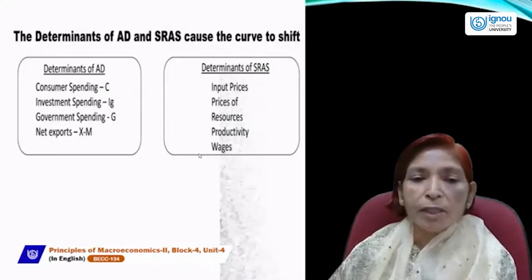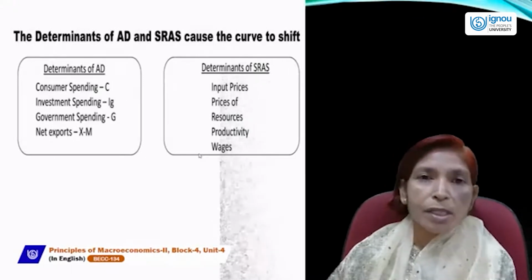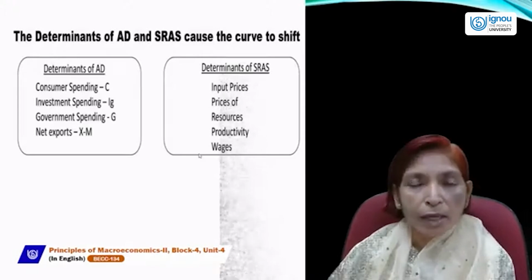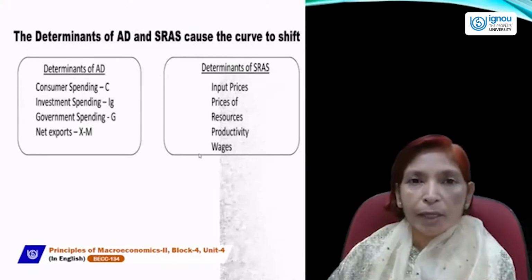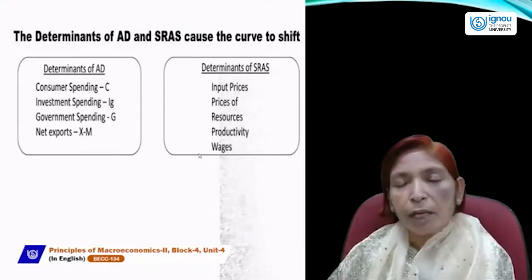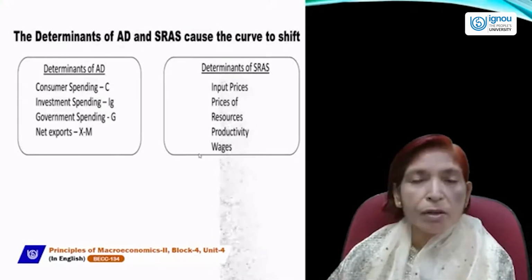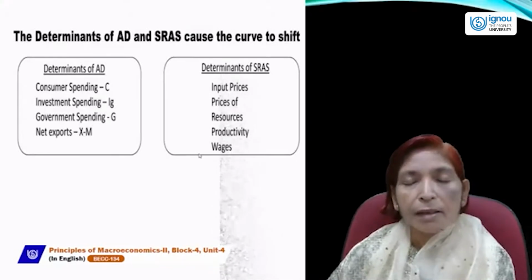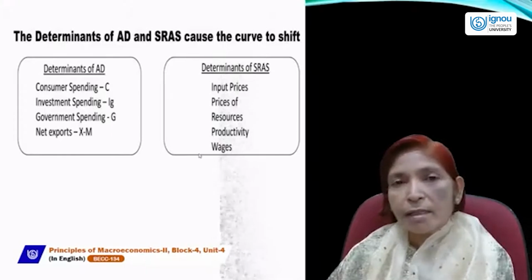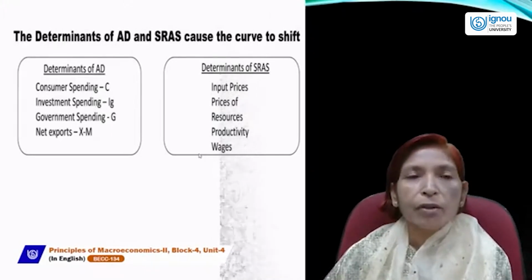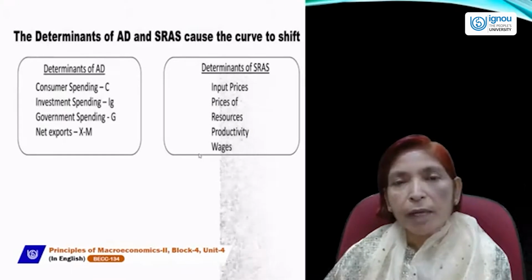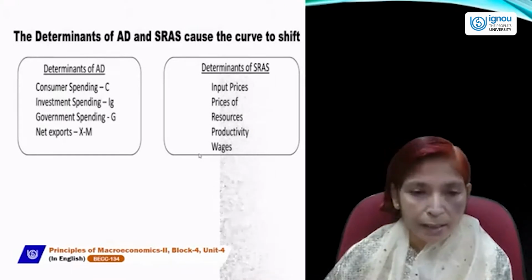And price of resources, resources means the factors which we are using for the production of goods and services. If factors are easily available at a cheaper rate, then supply will rise, and if factor costs are very high, then cost of production will rise, and due to the rise in cost of production, supply will fall, and due to the fall in supply, the aggregate supply curve will shift to the left hand side.